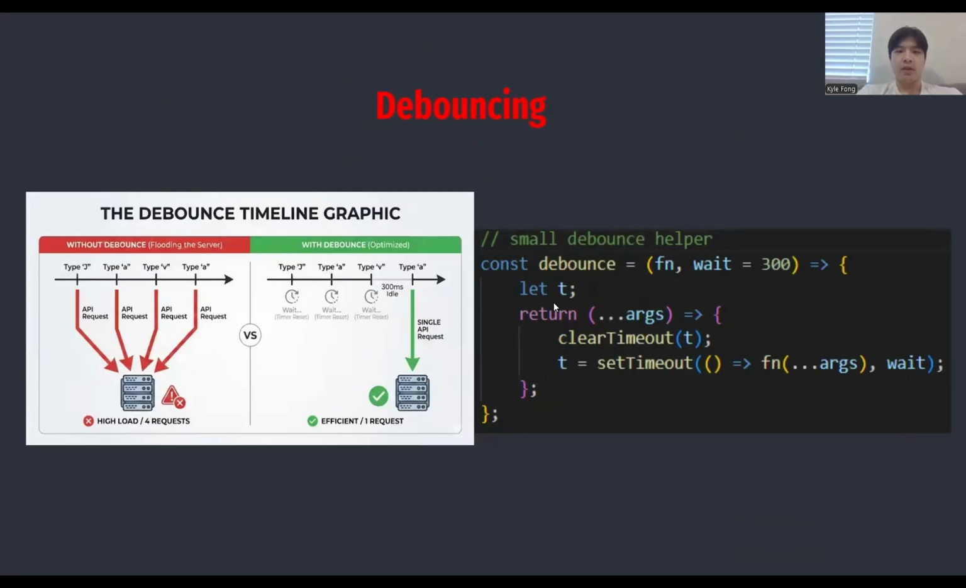One of the most critical user experience features we implemented was debouncing. Without debouncing, if a user wants to type Java, the browser would fire a request for J, and then JA, and then JAV, and then finally Java. This floods the server with 4 requests for just one search. With our optimized approach, we wait for a 300 millisecond idle period. This ensures we send just one API request once the user finishes typing, which drastically reduces server load.